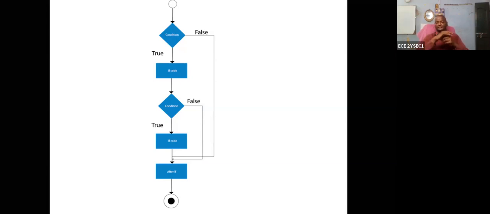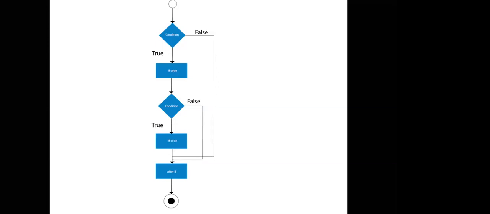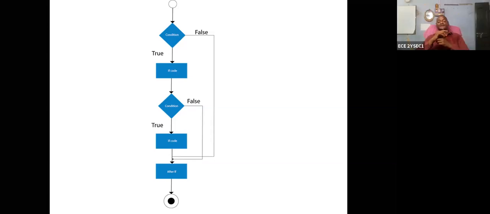Suppose according to your idea, the two conditions are satisfied. Yes. So two blocks are executed. Then where should it go after two conditions are satisfied? It comes out of the first if block and executes after if. Yeah. Suppose the first condition is true, and the second condition fails.